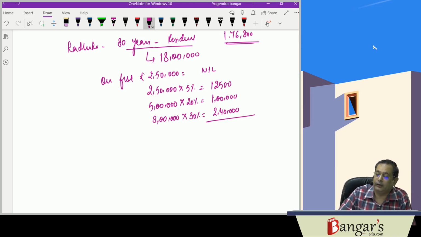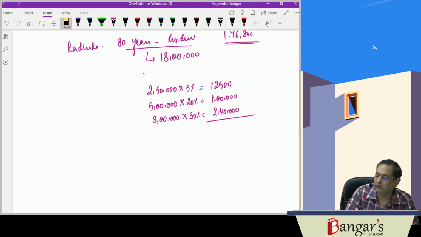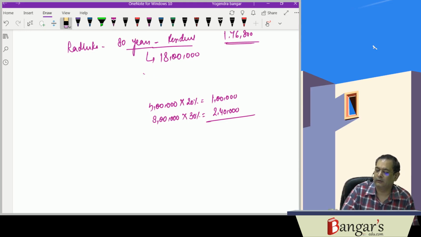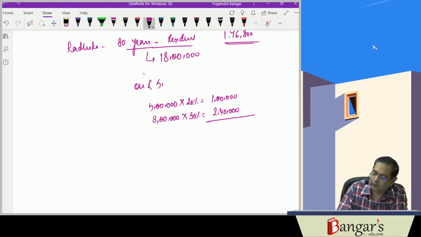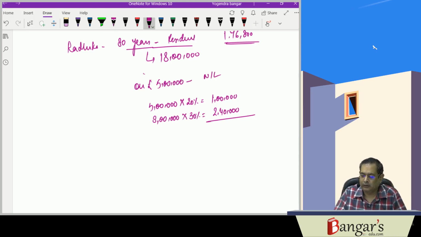Radhika is 80 years of age, sorry, not 18. So she is a super senior citizen. On first 5 lakhs, it will be nil. Next 5 lakh, it will be 20%. And on balance 8 lakh rupees, 30%.